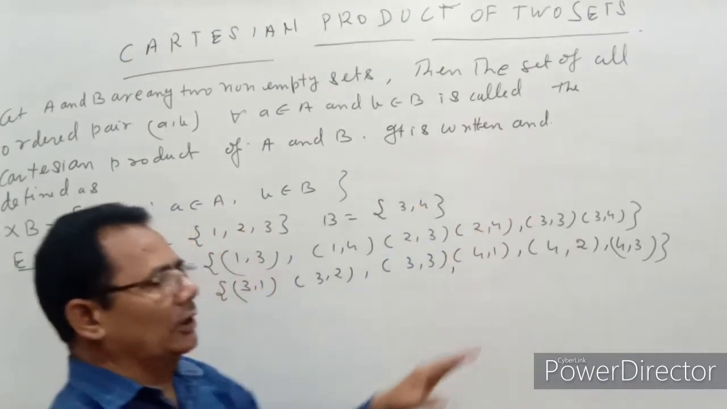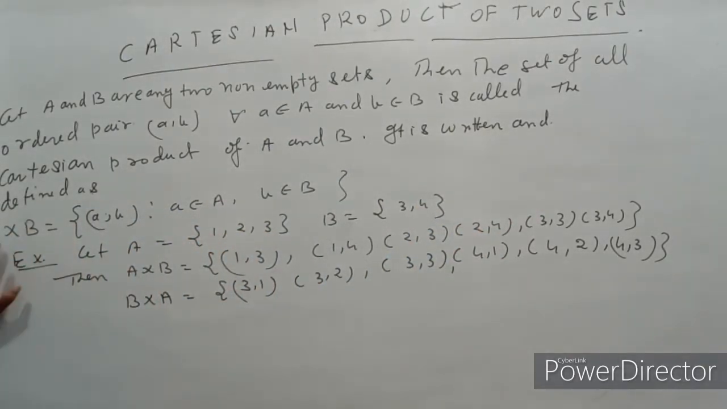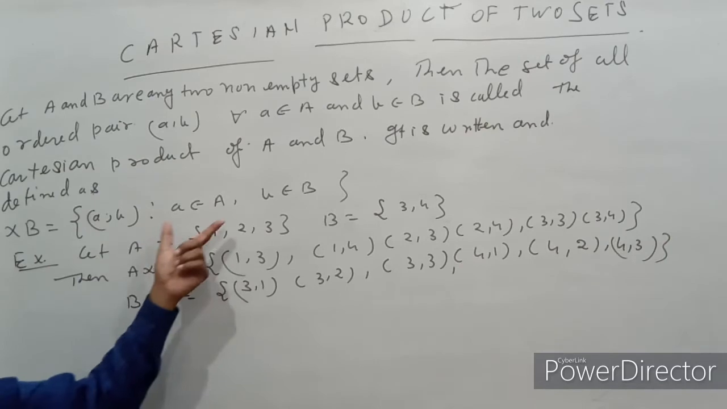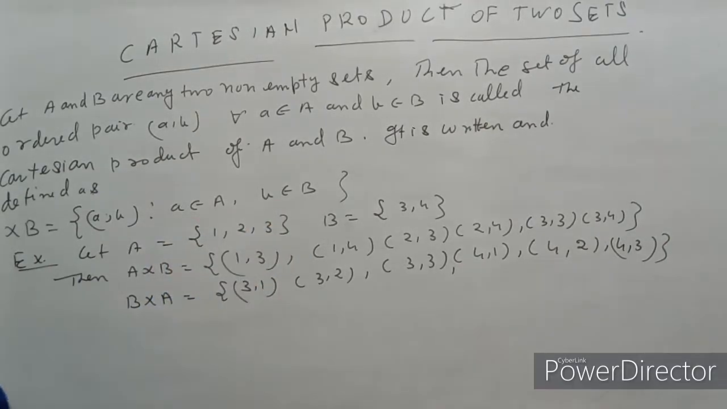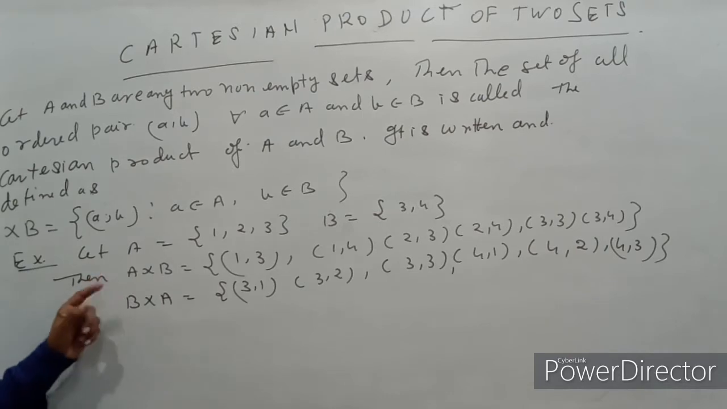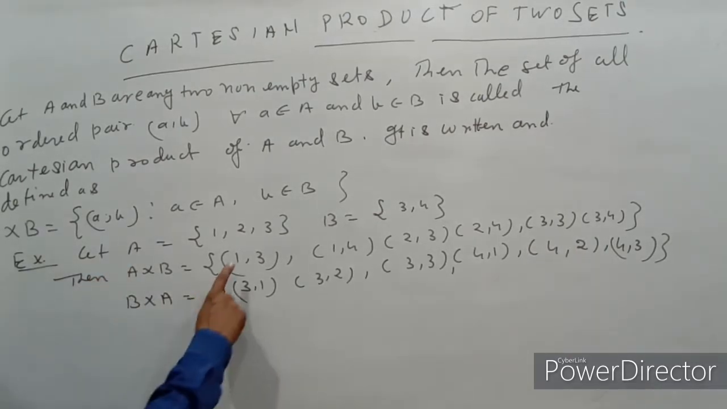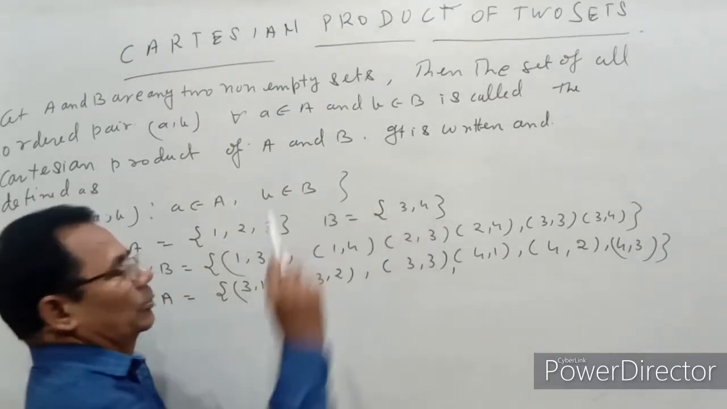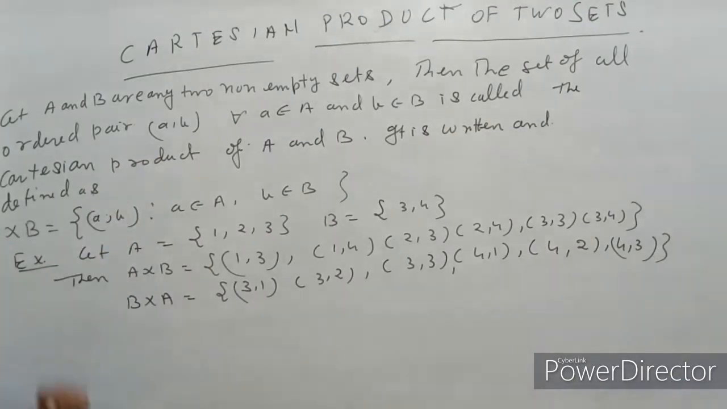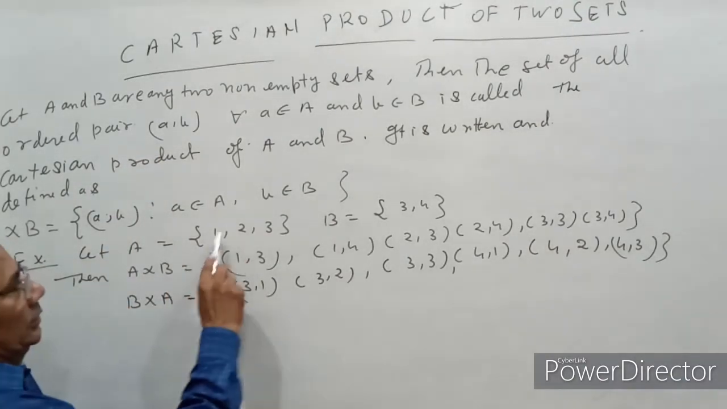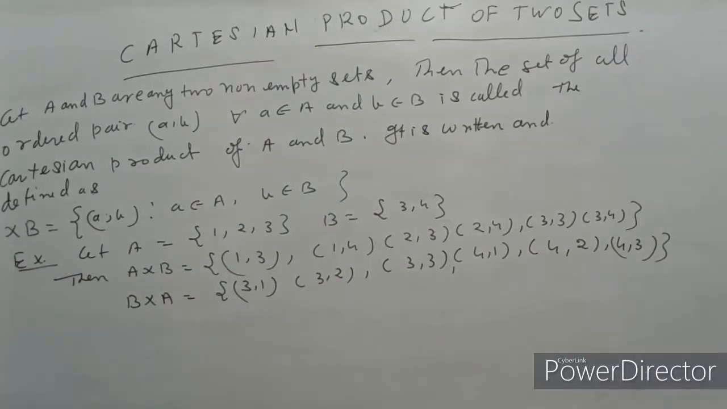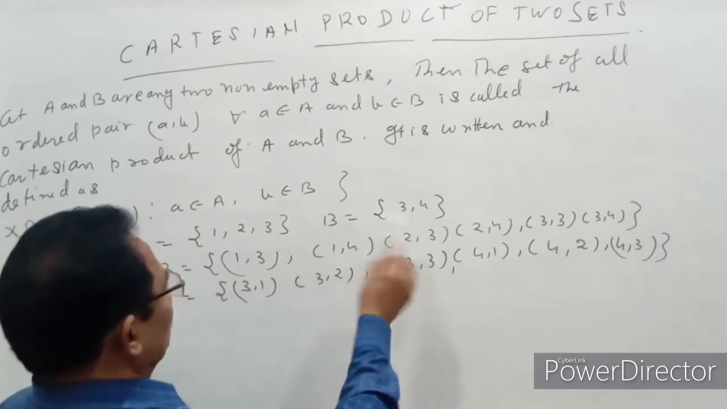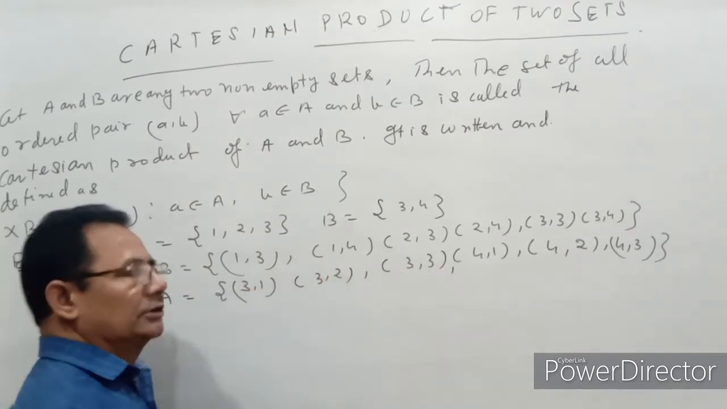Symbolically it is written and defined as A cross B is equal to the set of all ordered pairs (a, b) such that a belongs to A and b belongs to B. For example, suppose we take A as the set {1, 2, 3} and B as the set {3, 4}. Then A cross B, we evaluate ordered pairs, we will not multiply: (1, 3), (1, 4), (2, 3), (2, 4), (3, 3) and (3, 4).